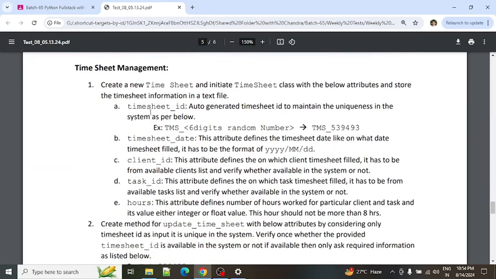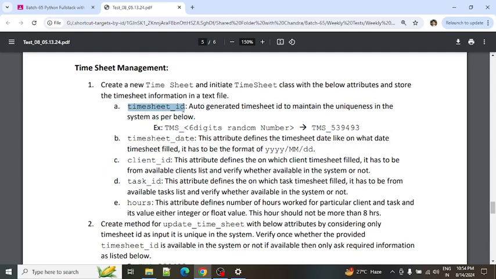Next, coming to the timesheet management. Here we will have the timesheets for the employee. The timesheet includes the timesheet date, client, task, hours, and everything. These are all the attributes in the timesheet. We are going to discuss them here.